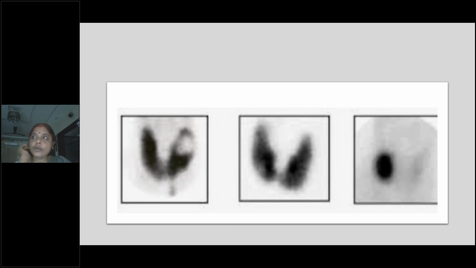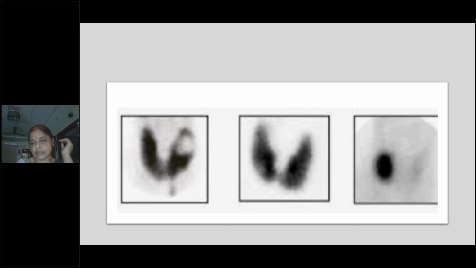I have already told you the indications are toxic nodularity. Second one is metastatic workup. Only these are the two indications. How will you administer? I-123. Okay. What is I-123? What is I-131? So radioisotopes.